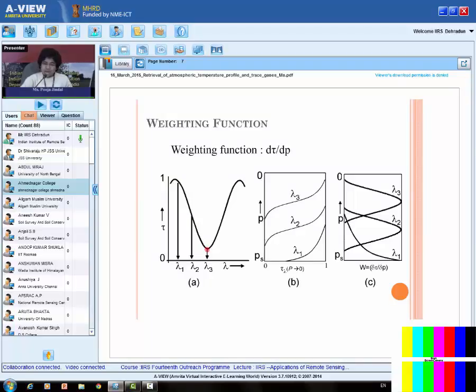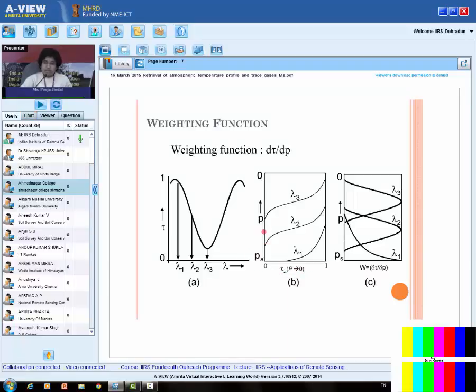Now to understand how we get the different level information, let me consider three wavelengths, lambda 1, lambda 2, lambda 3, in such a way that they have different transmittances. Right, now I will use this curve to understand this plot. Now this plot is transmittance versus pressure. The transmittance from pressure level P to 0.